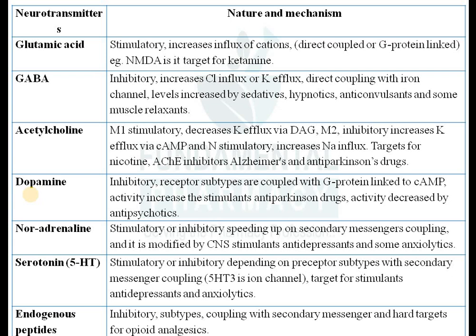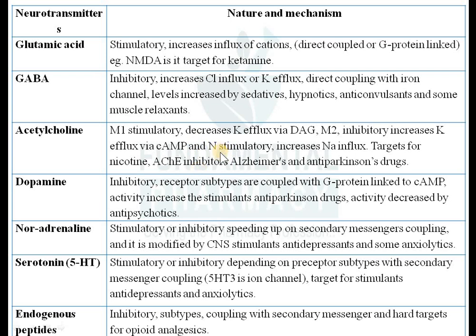Okay, so out of the muscarinic receptors, M1 is stimulatory in nature, and this M1 receptor will decrease the calcium efflux via a secondary messenger known as diacylglycerol. Okay, so it is a G protein coupled receptor. Then again, M2 is inhibitory in nature. M1 is stimulatory, M2 is inhibitory. So M2 will increase the calcium efflux. M2 will increase the potassium efflux via cAMP as a secondary messenger.